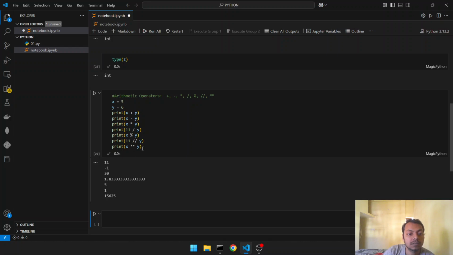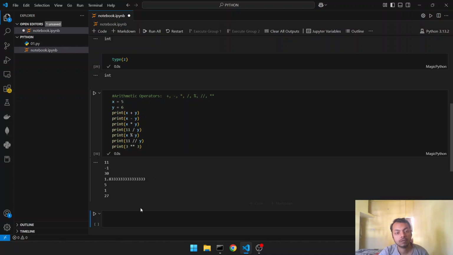Then this one is exponential, 5 to the power 6. If we give here 2 to the power 3, we will get 8. And if we reverse it, 3 to the power 3, 3 3s are 9, 3 9s are 27. Okay, that was all about arithmetic operators.